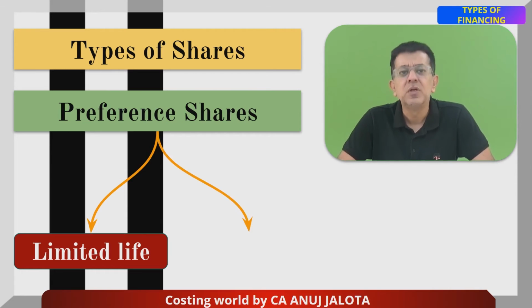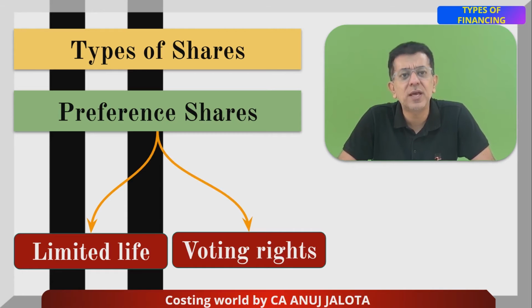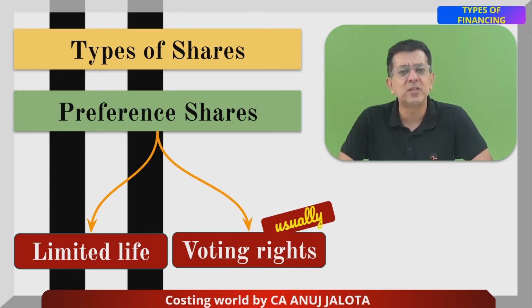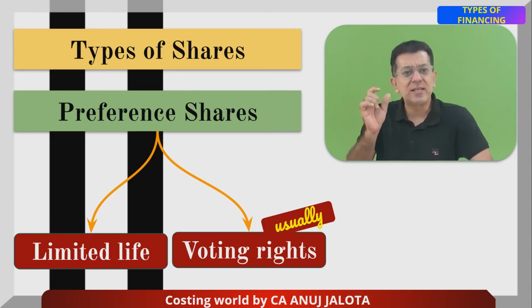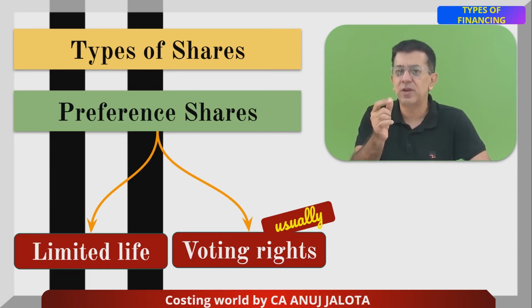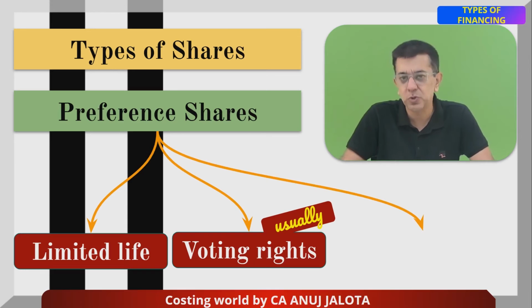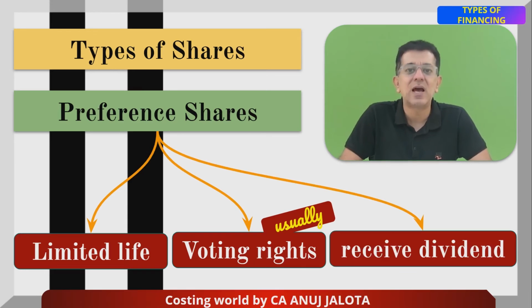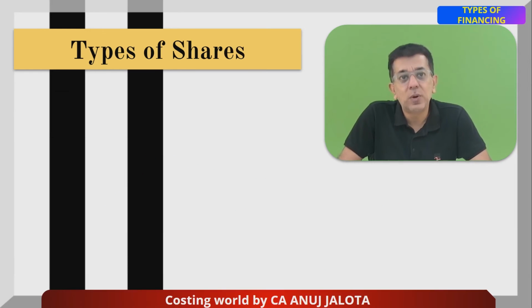That is one thing. Second, preference shares usually do not have any voting rights. Although there are exceptions, usually there are no voting rights. But in exceptional cases where the rights of the preference shares get altered, voting may be allowed for preference shareholders also. And lastly, of course, they have a right to receive the dividend. That dividend is called preference dividend, and it has to be paid before the equity dividend gets paid. On the contrary, let's look at equity shares now.